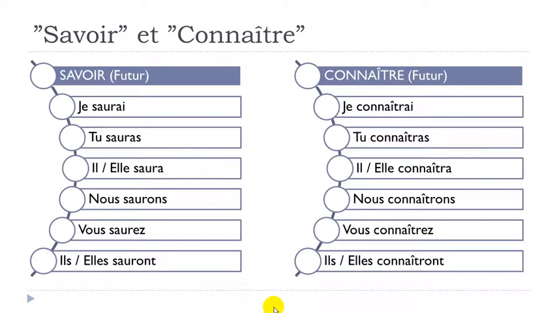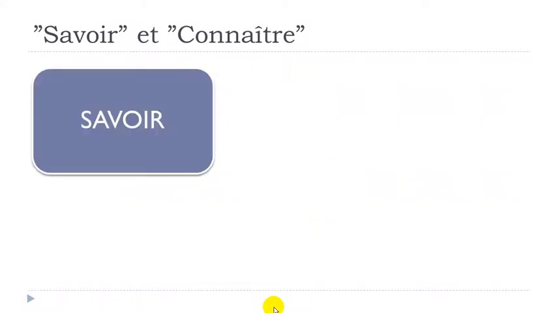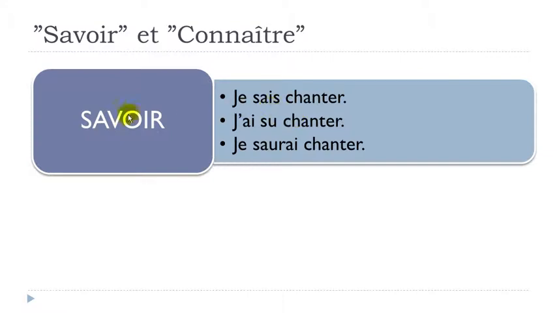All right, so let's see a few examples now. The first one, remember, savoir, so you construct it with a verb or a sentence. In that case, I just put a verb. Je sais chanter. Savoir, to know, chanter, to sing. The rule in French is that if you've got a structure like that with two verbs, the second verb should be all the time at the infinitive. Je sais chanter, like that.